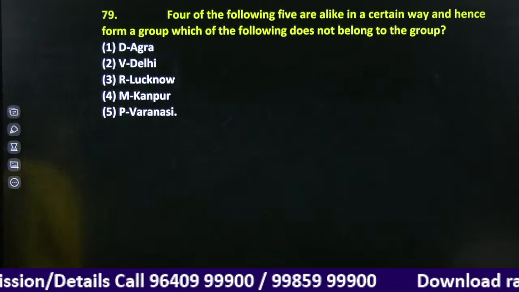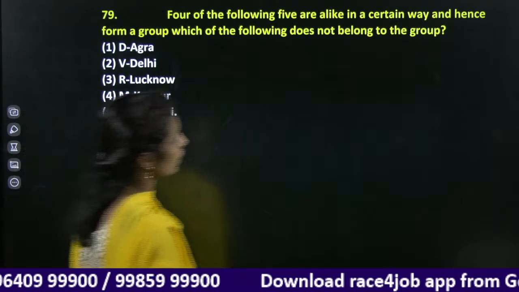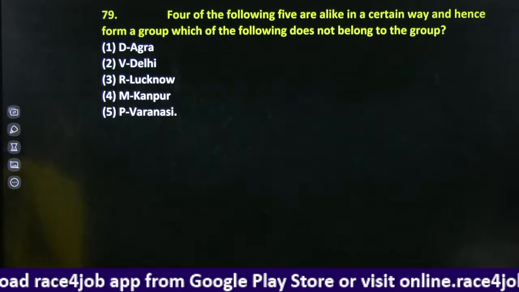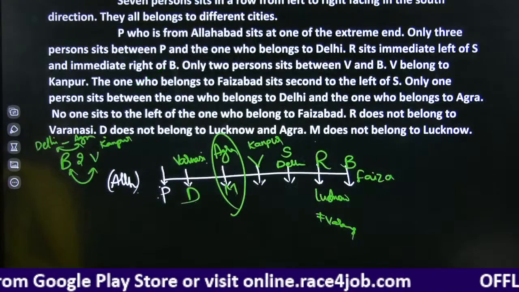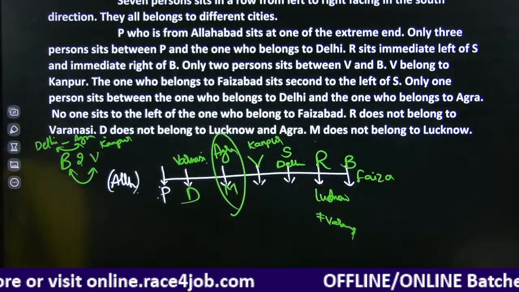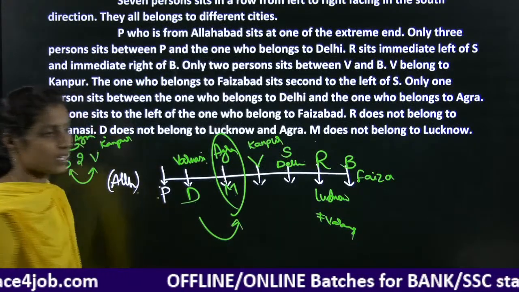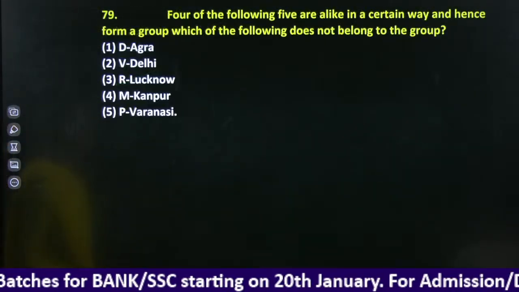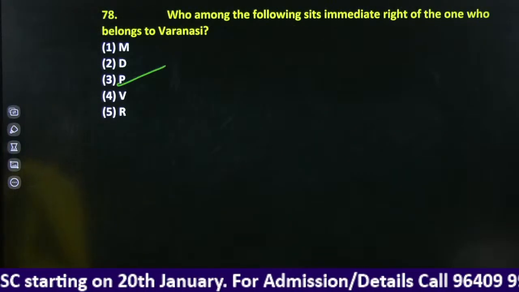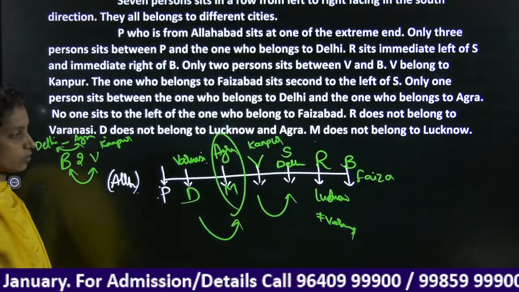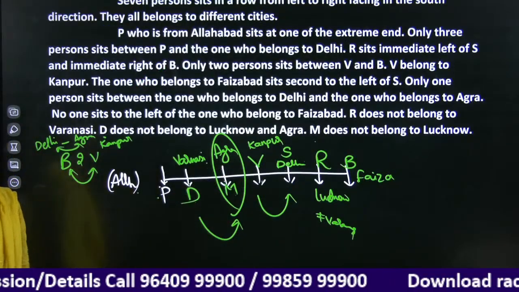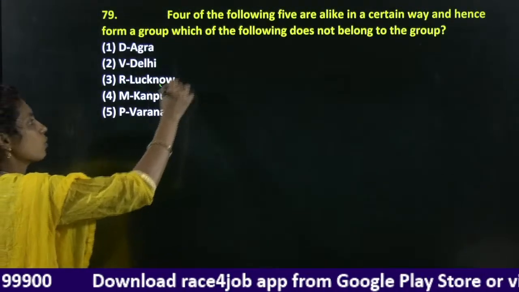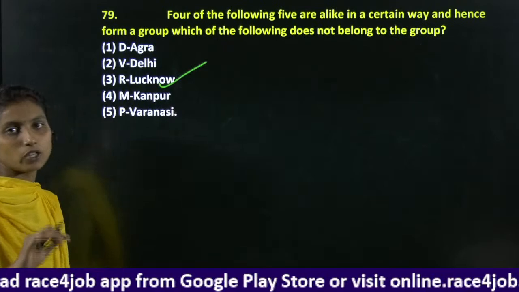Next. Four of the following five are alike in a certain way and hence form a group. Which one does not belong? D, Agra. V, Delhi. Check it here. Okay. D's left side is Agra. V's left side is Delhi. R, Lucknow. M, Kanpur. R, Lucknow is a person. R belongs to Lucknow. Remaining, all of them mention left side persons. But only R, Lucknow is the person who belongs to it.